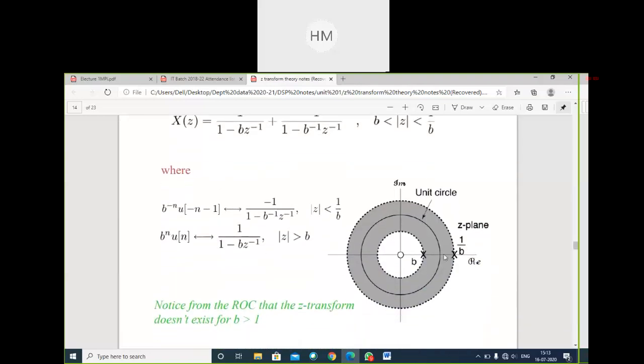We can see first I will plot real axis, imaginary axis, unit circle. Then b less than 1 upon b, greater than that unit circle. So ROC exists between b to 1 by b. This is my region of convergence.